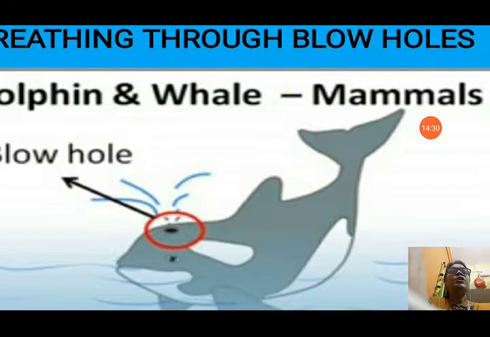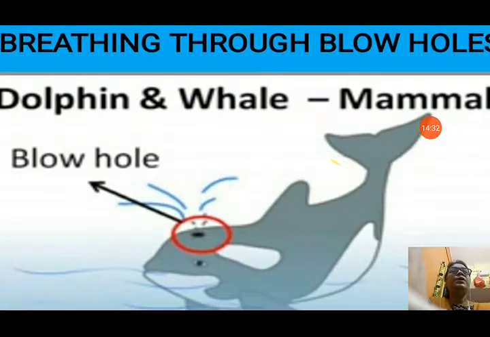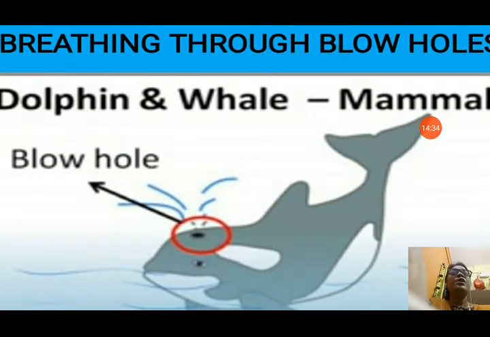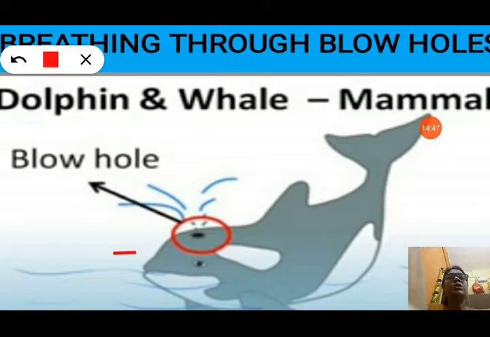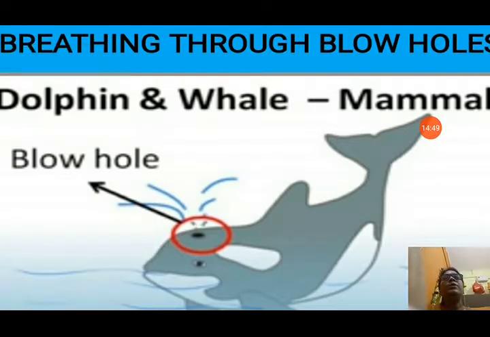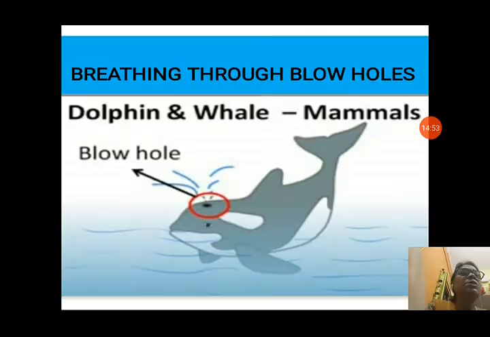Now whales and dolphins, they are living in the water, but they are not actually fish. So they don't have gills like fish. They have blowholes and they come up to the surface of the water to take in air through these blowholes. You can see the blowhole clearly shown in this picture. So these blowholes help the whales and dolphins, the mammals who live in the water, take oxygen.